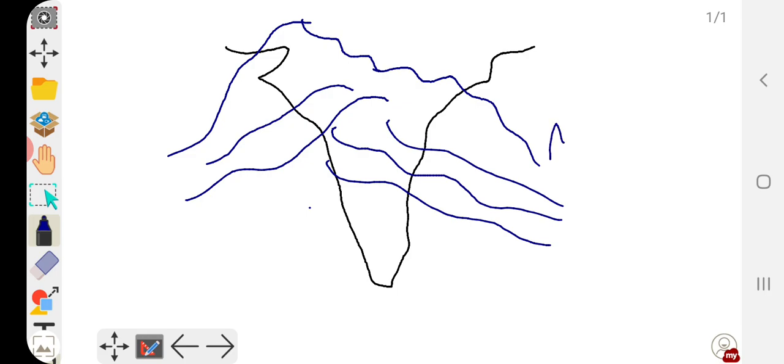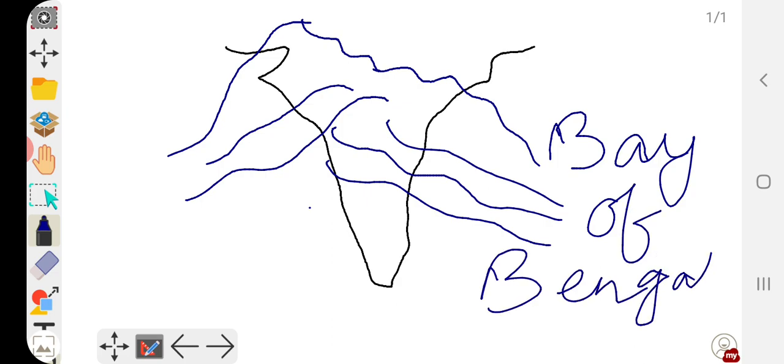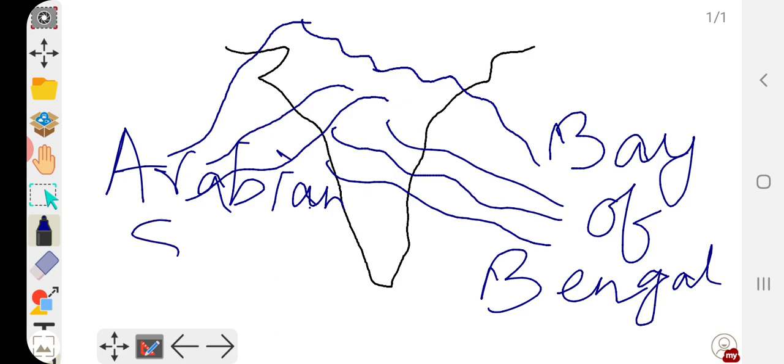Now what is this? This is Bay of Bengal. And what is this part? This is Arabian Sea. So on the basis of discharging of water, how many types of drainage basins are there?